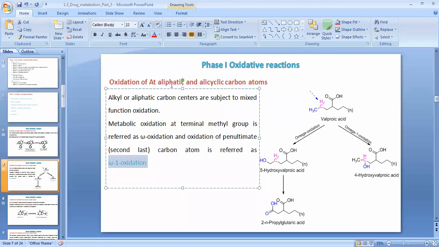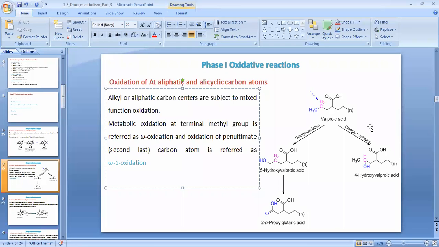And such a type of aliphatic and alicyclic oxidation in the case of phase 1 reaction is known as omega oxidation. So which type of drug molecule is metabolized this way? It is valproic acid, which proceeds either by omega oxidation or by omega 1 oxidation. When oxidation happens at the terminal carbon atom, it is called omega oxidation, and when the neighboring carbon atom of the terminal carbon atom is oxidized, then it is called omega 1 oxidation.